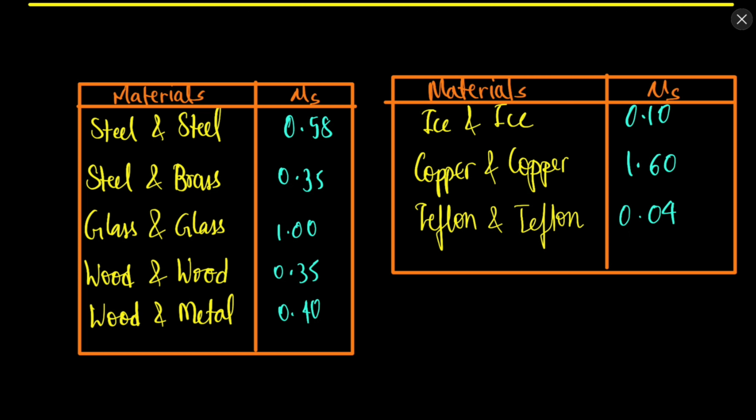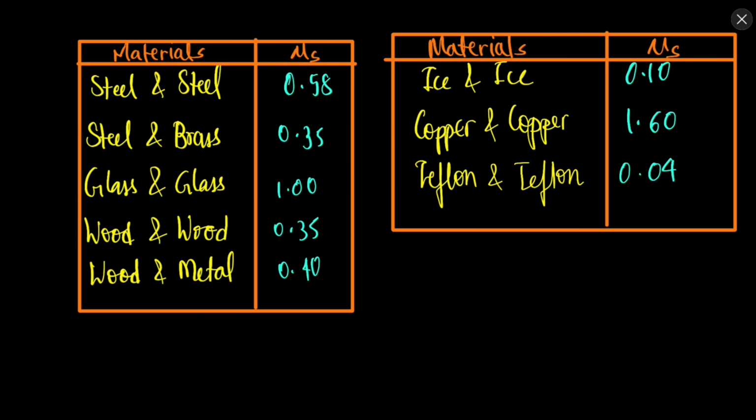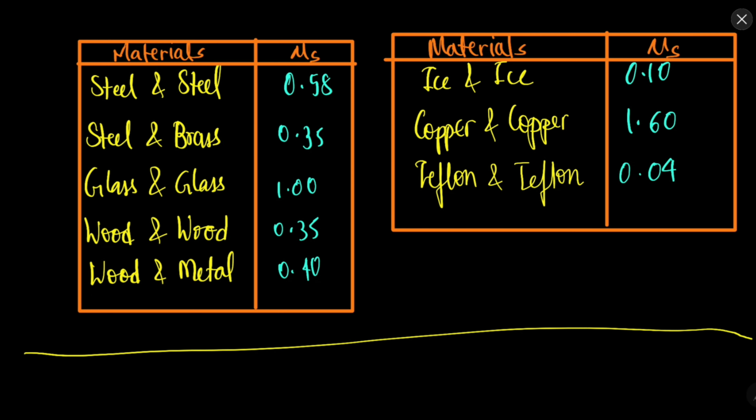So quite less. Different surfaces have different amounts of friction, and because of that you slip more or less on different surfaces. You will slip a lot on ice, but you will not slip much on a copper surface. Different surfaces have different coefficients of friction, and remember this is the maximum value.